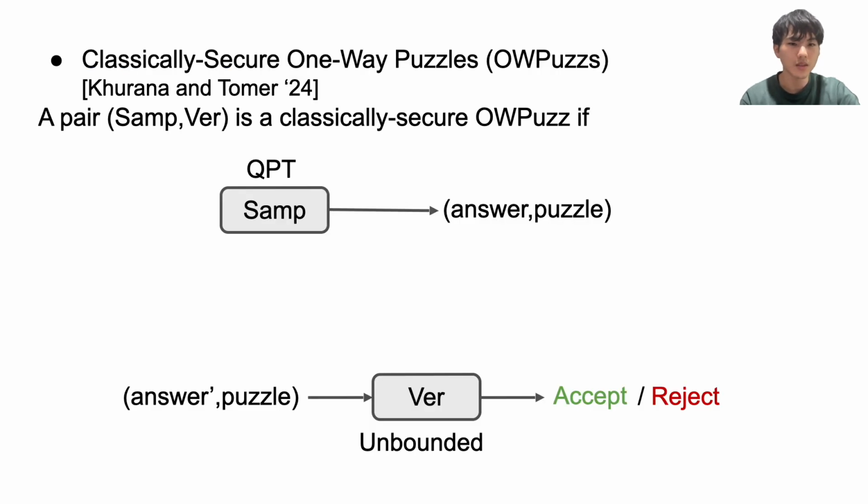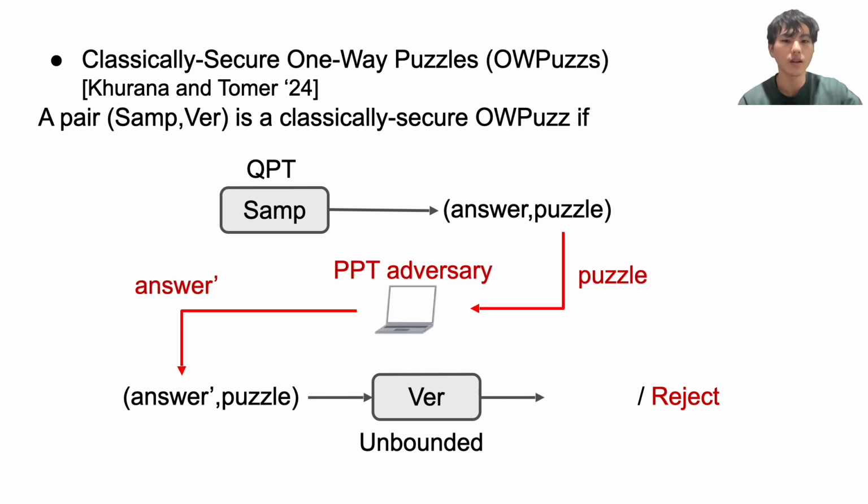Let me explain classically secure one-way puzzles. A classically secure one-way puzzle is defined as a pair of two algorithms, SAMP and Ver. SAMP is a QPT sampling algorithm that outputs a pair of bit strings, answer and puzzle. Ver is an unbounded verification algorithm that checks whether the input pair is correct or not. The security of classically secure one-way puzzles requires that no PPT adversary, on input puzzle, can output a correct answer that passes the verification.